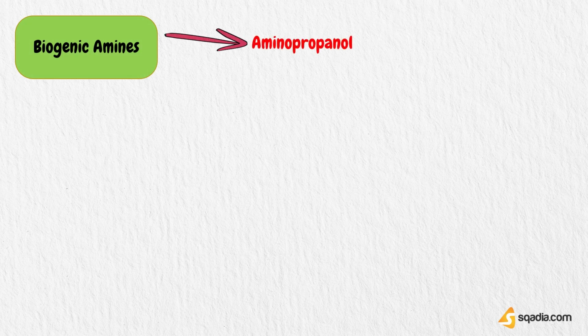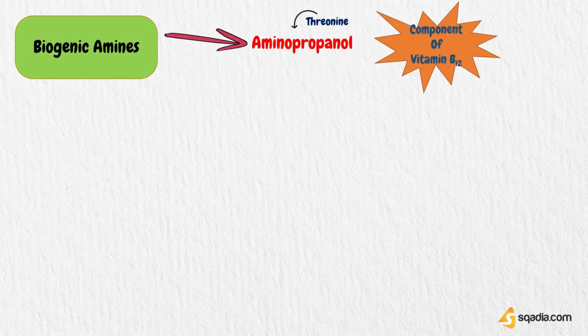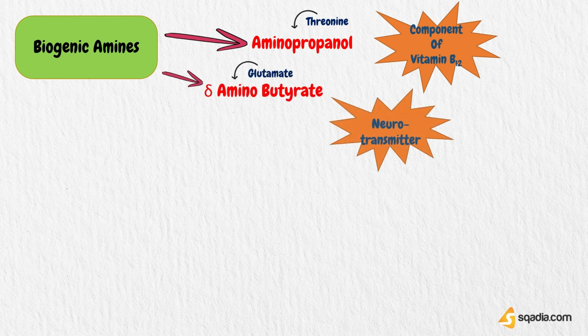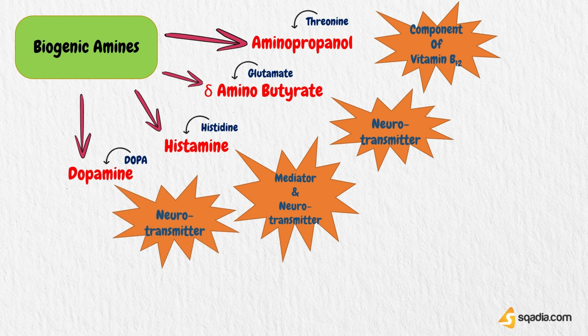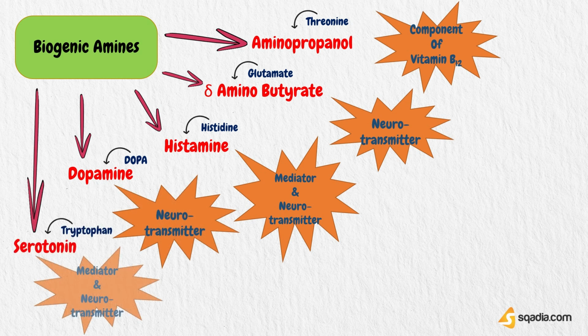Aminopropanol is derived from threonine, which functions as component of vitamin B12. Gamma-aminobutyrate is derived from glutamate, and is an important neurotransmitter. Histamine is derived from histidine and functions as a mediator and neurotransmitter. Dopamine is derived from dopa, which also functions as a neurotransmitter. Serotonin is synthesized from tryptophan, functions as mediator and neurotransmitter.